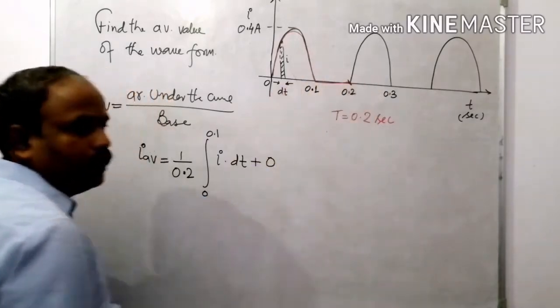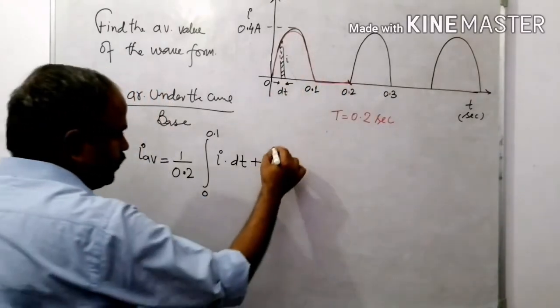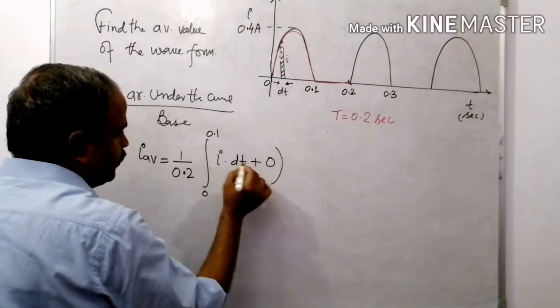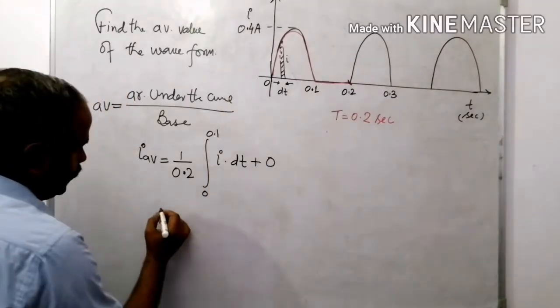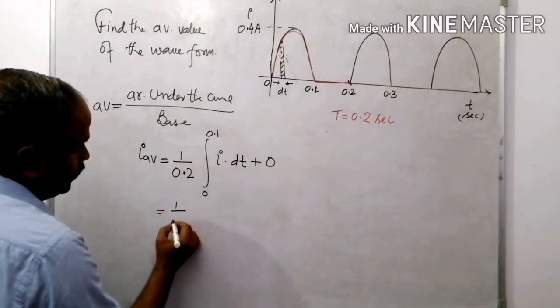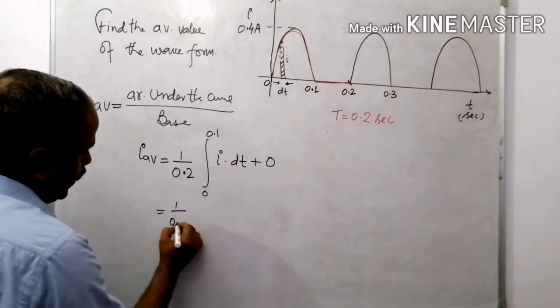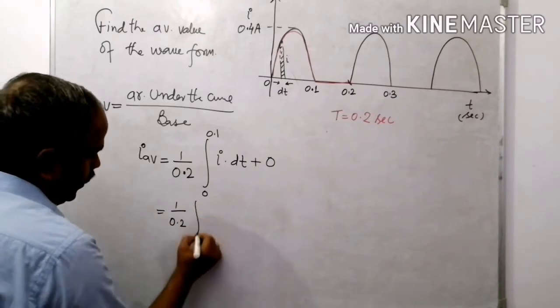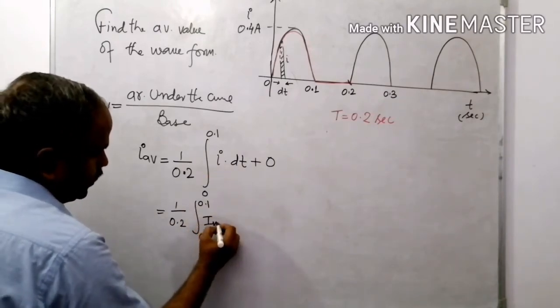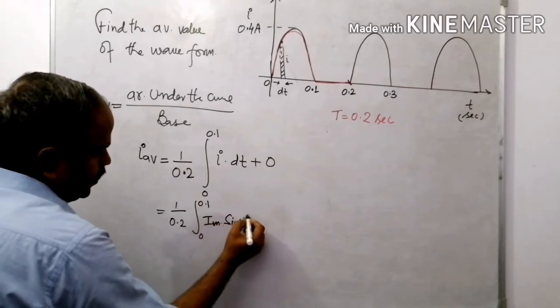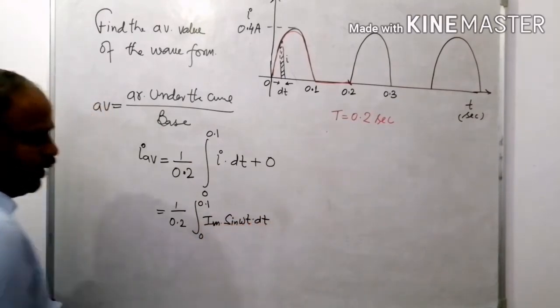There is no area for this portion. Okay, it becomes 1 upon 0.2 integration 0 to 0.1 of I, that is I maximum sin omega t dt.